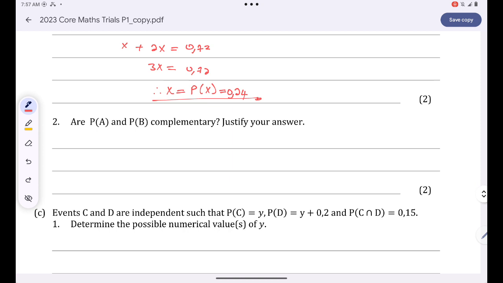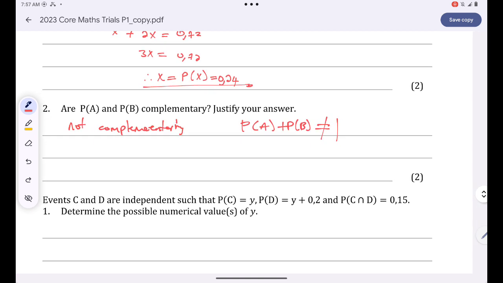Justify your answer. They are not complementary, guys. The reason being is because the probability of A plus the probability of B is not equal to 1. If the sum of these 2 probabilities was equal to 1, then that means the 2 events were complementary.